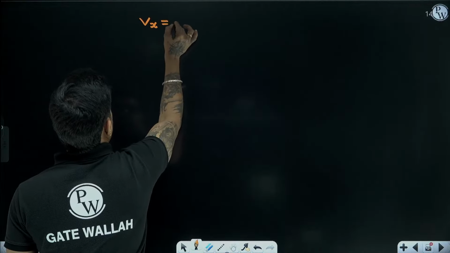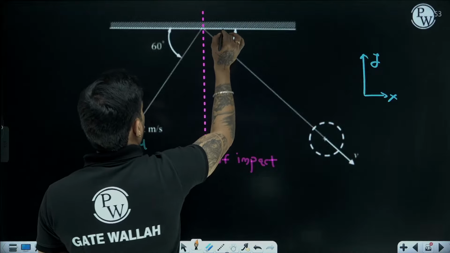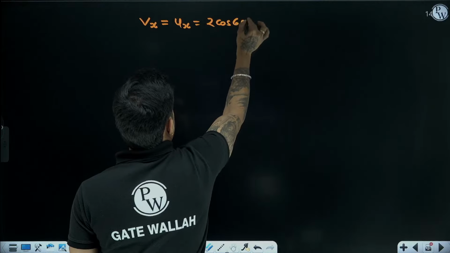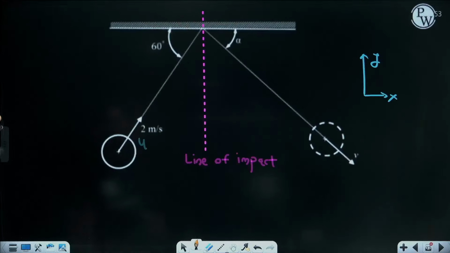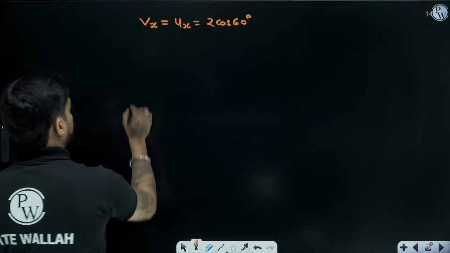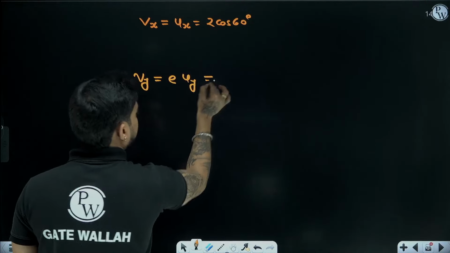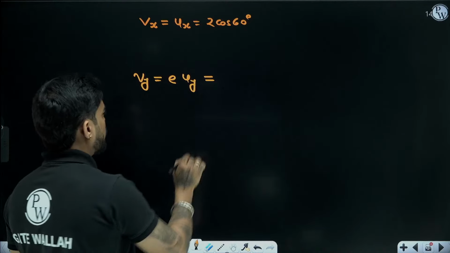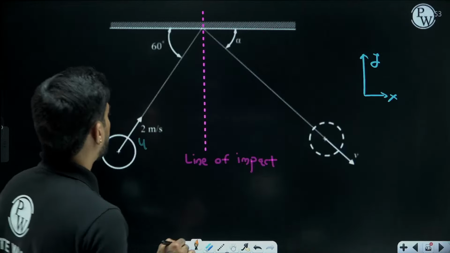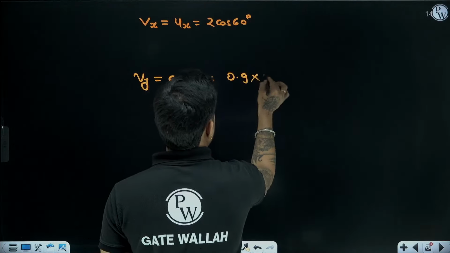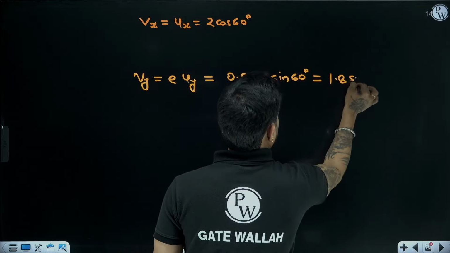Vx will be equal to ux, which is 2 cos 60. But final velocity in y direction will change. So Vy will be E times Uy. Very easy. So E is 0.9, right? And Uy is 2 sin 60. So it will be 1.8 sin 60.